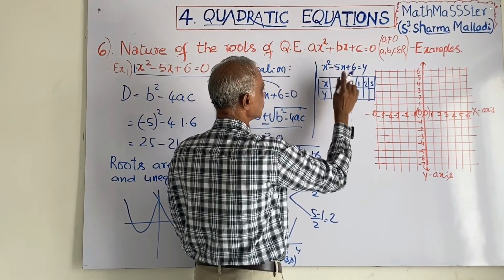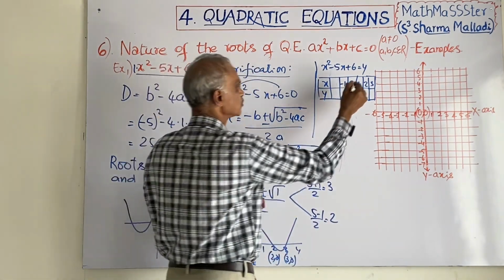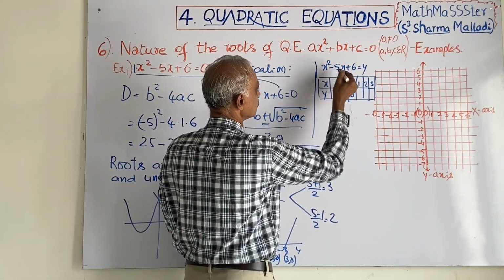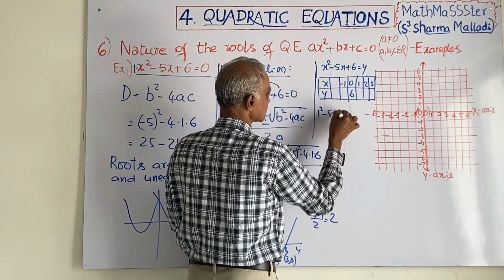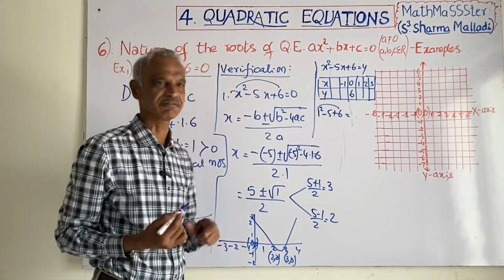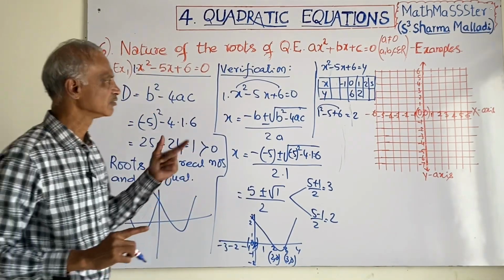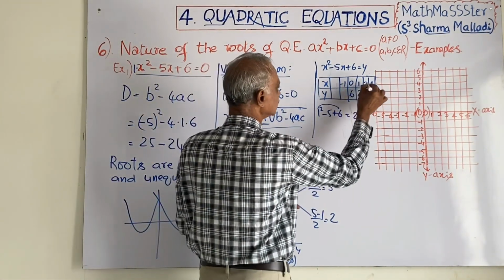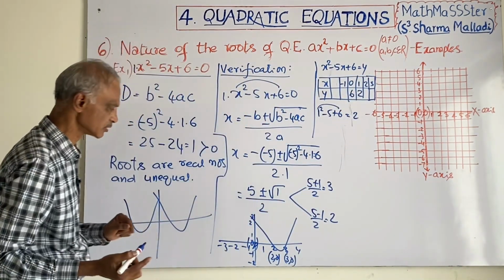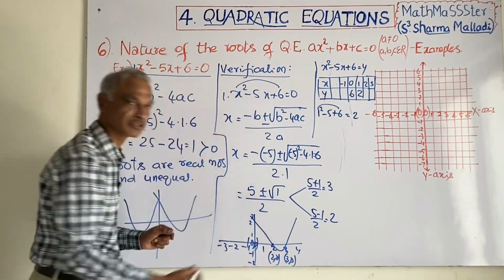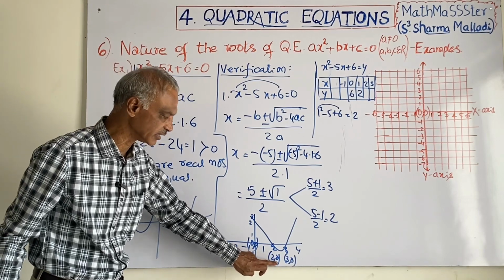Substitute 0: 0 minus 0 plus 6, so y is 6. Substitute 1: 1 square minus 5 plus 6 means 1 plus 6 is 7, 7 minus 5 is 2, so y is 2. If you substitute 2, you will automatically get 0 because it cuts the x-axis at (2, 0).